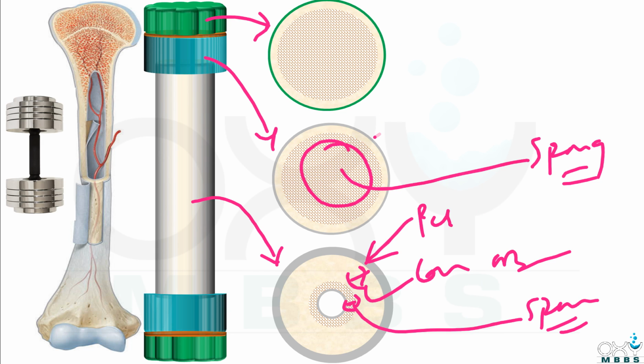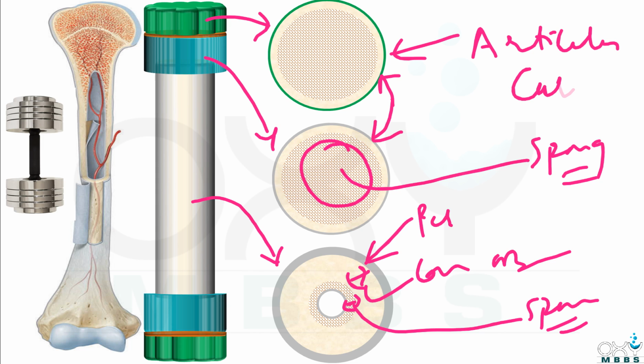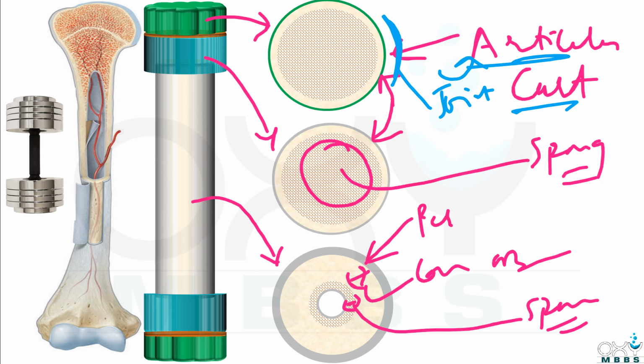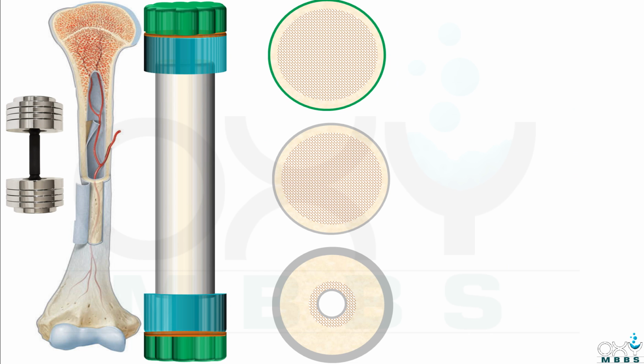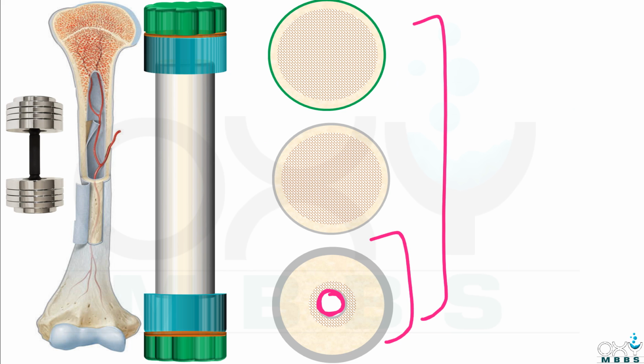The periosteum is replaced by what is called articular cartilage. Why is it called articular cartilage? Because it forms a joint with other bone, and a joint is called an articulation. That is why its name is given articular cartilage. One more important difference is that, as you can see clearly here, the medullary cavity is present only in the diaphysis, while it is absent in the metaphysis and epiphysis.